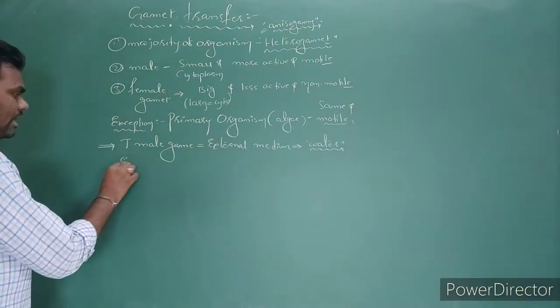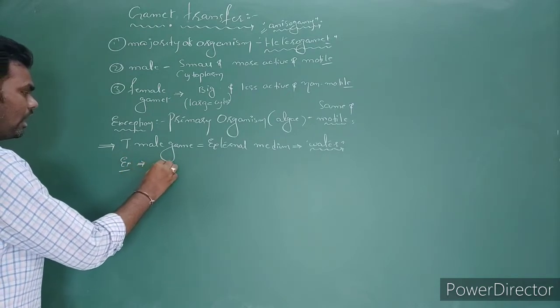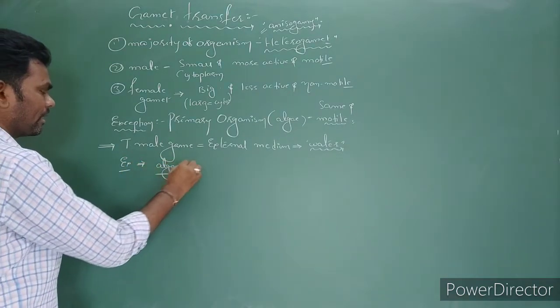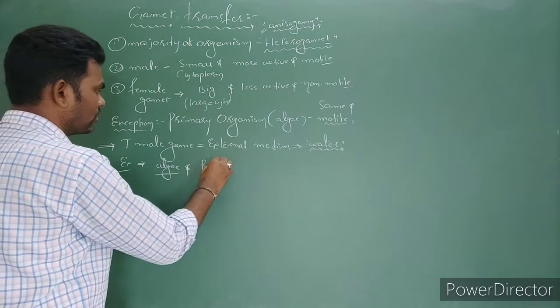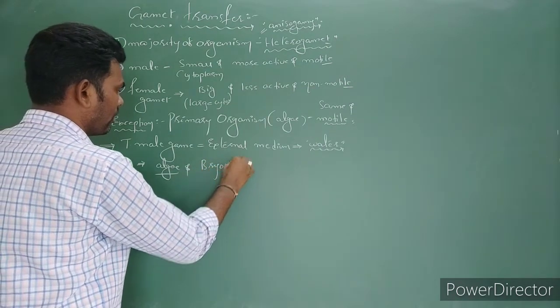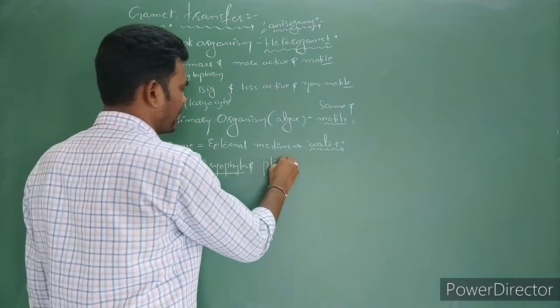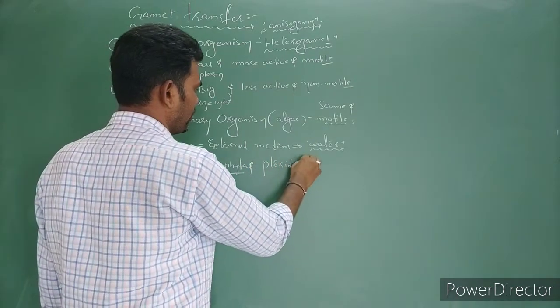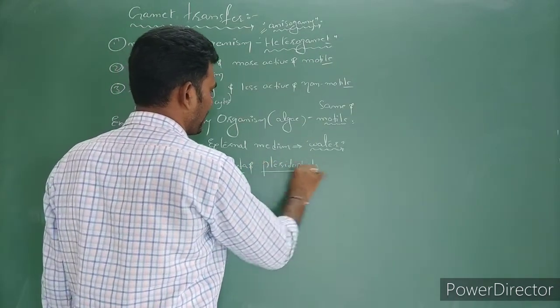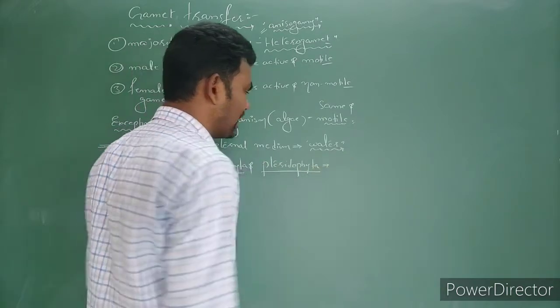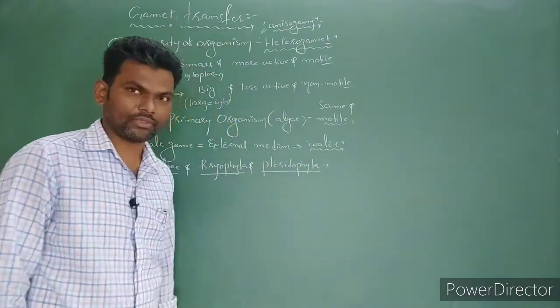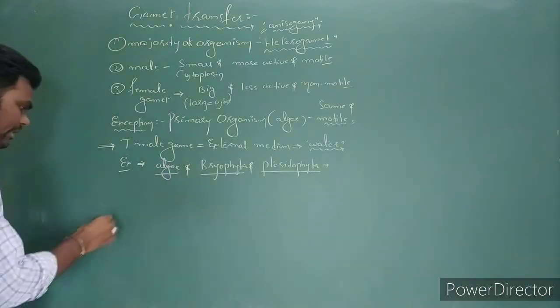Examples are mostly algae as well as bryophyta and pteridophyta. You know already, pteridophyta is known as the first vascular land plants on the earth, right? So this is the actual medium.